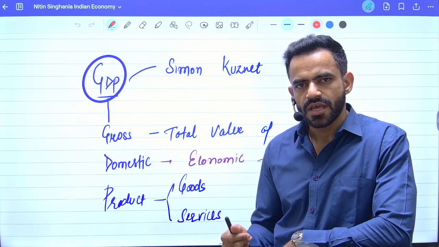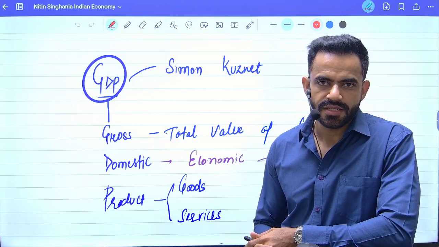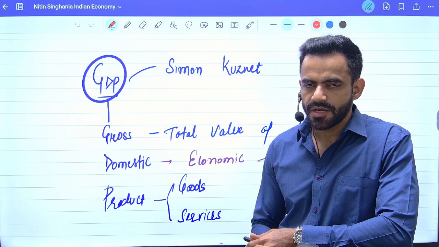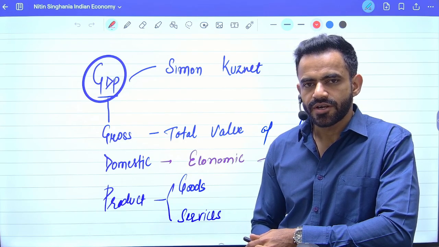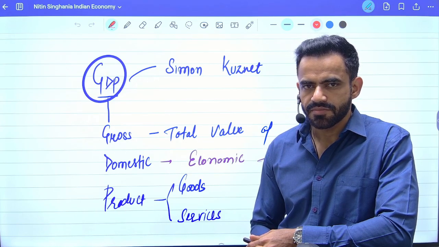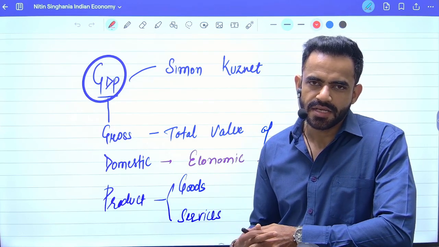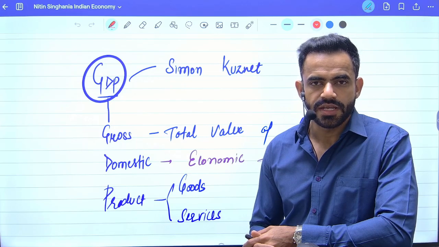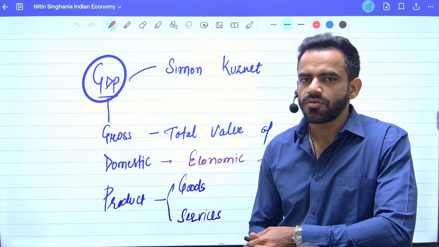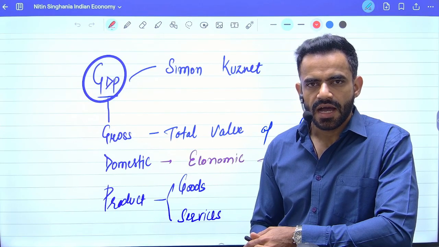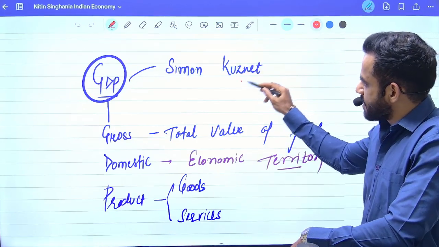In simple language, Kuznet curve says that initially, because of economic growth, there will be inequality in the society. However, over a period of time, there will be trickle down, and subsequently, the benefits will reach the lower strata of society. So, inequality will go down. We have also covered the Kuznet environmental curve, that initially economic growth will lead to degradation of environment, but over a period of time new technology will come and therefore the damage to environment will go down. So the concept of GDP was given by Simon Kuznet.